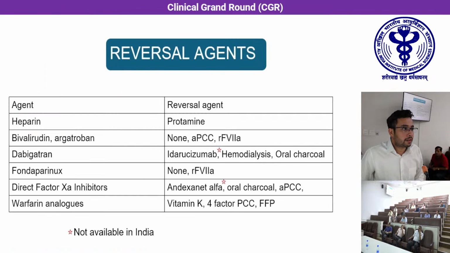So, this is the list of reversal agents which are available. Out of this, protamine, which is a reversal agent for heparin and low molecular weight heparin, is easily available. The reversal agents for direct oral anticoagulants, andexanet alfa and idarucizumab, are not easily available in our country, whereas reversal agents for warfarin, which are vitamin K, FFP and PCCs, are easily available.